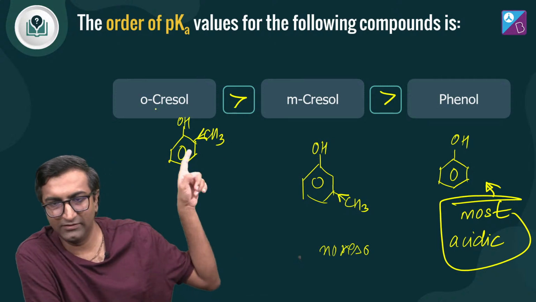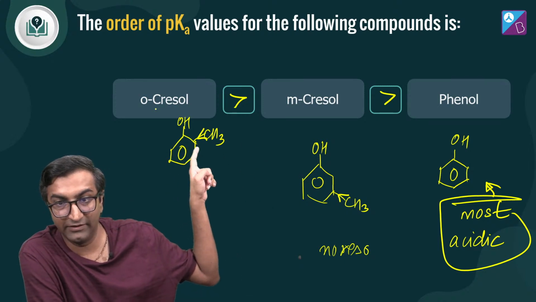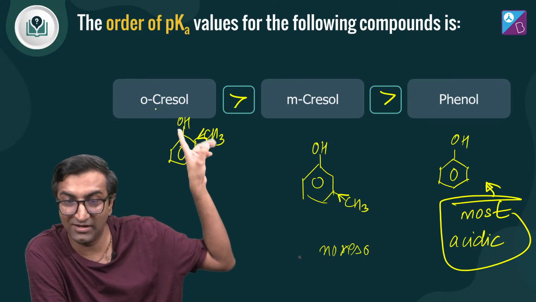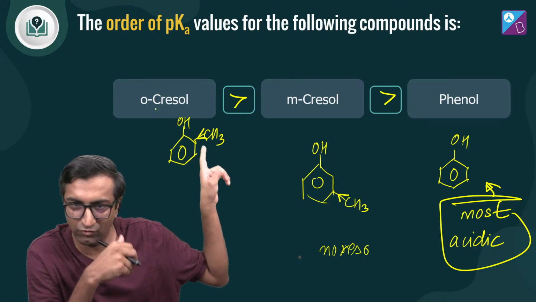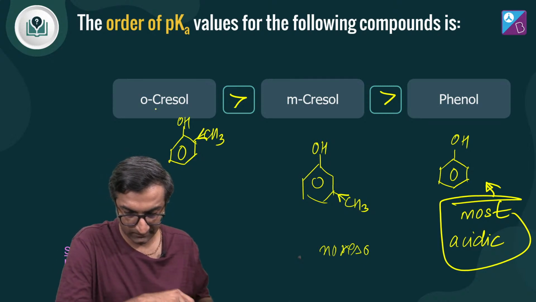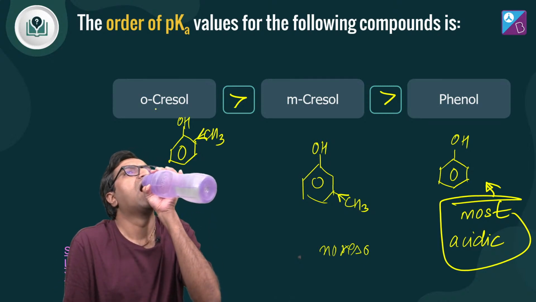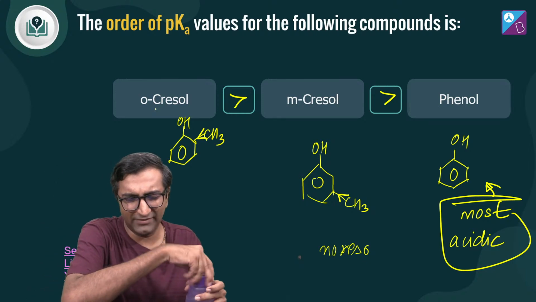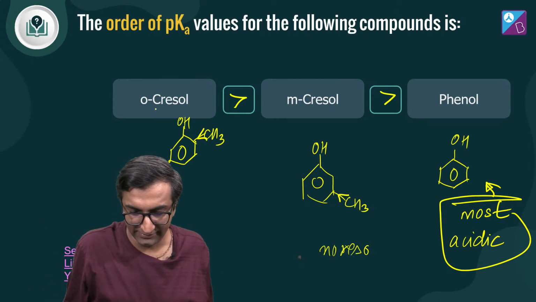Same idea, right? So this is the point that matters. Because the negative charge comes here, in the resonance stabilization the negative comes here, so if this donates electrons, it will destabilize it.